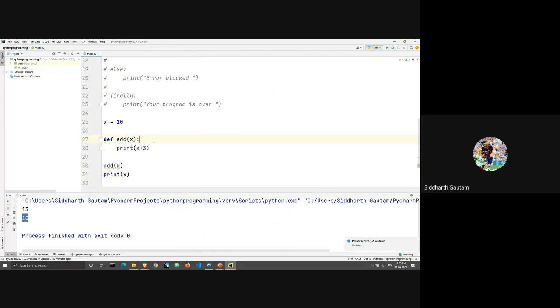So, what if I want to change this? First, tell me, are you understanding up to this point? Why is it that the x is reverting back to 10, even though we have added 3? Is everybody getting this? Yes, sir. Okay.